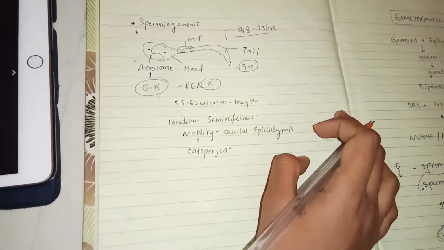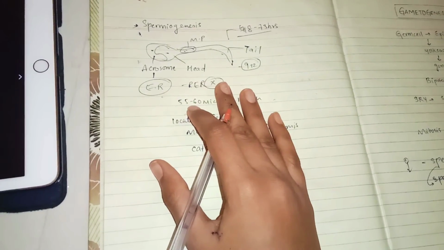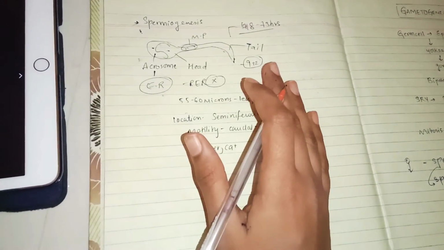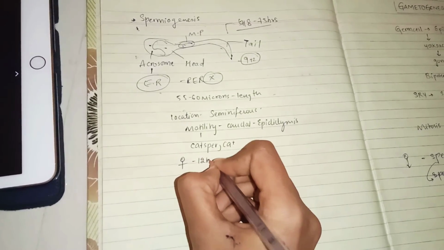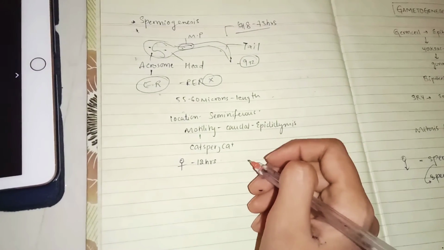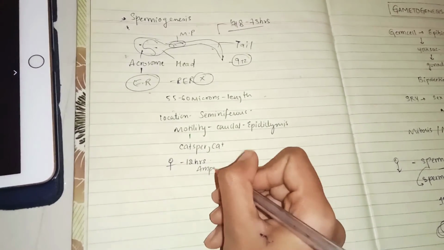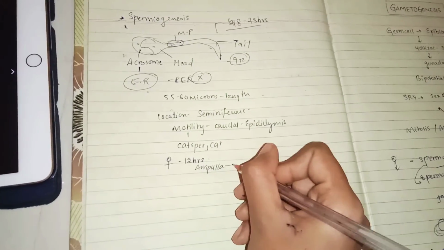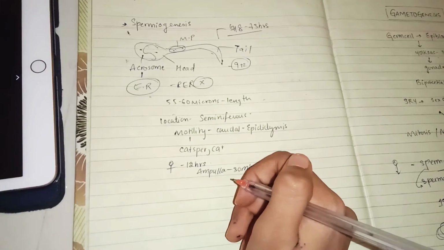Now coming to the time period for which the sperm stays in the female genital tract. In the female genital tract it stays up to 12 hours. Okay, and to reach the ampulla of the female genital tract, the sperm takes just 30 minutes.